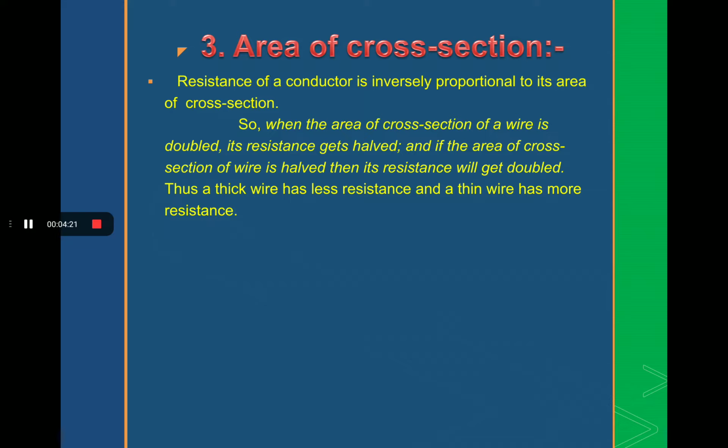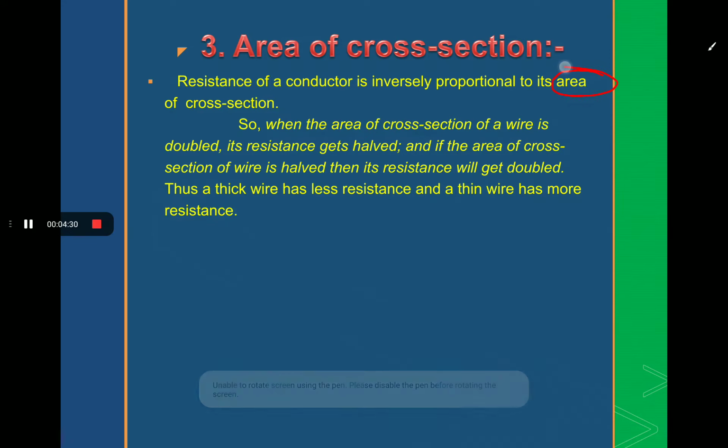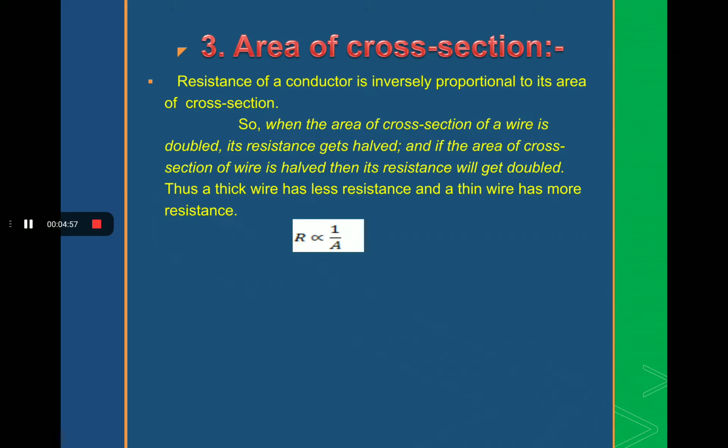In the same way, as the electrons flow in the conductor, if the area of cross section of the conductor increases, then electrons easily flow from one side to the other side, and if electrons easily flow from one side to the other side, that means they face less resistance. It means when the area increases, it faces less resistance. That means resistance is inversely proportional to the area of cross section. Here the equation becomes R proportional to 1 by A. This is equation 2.